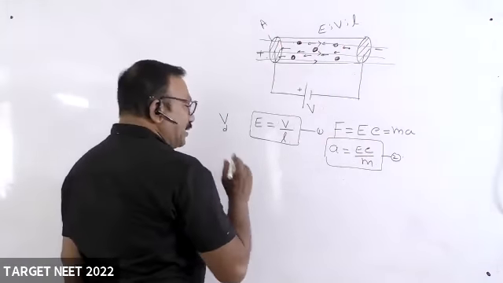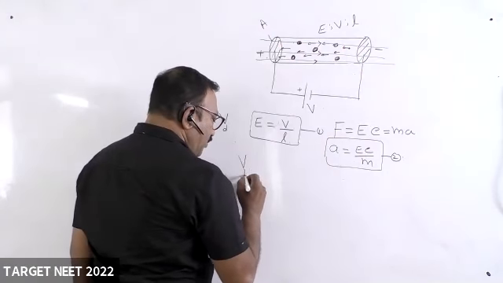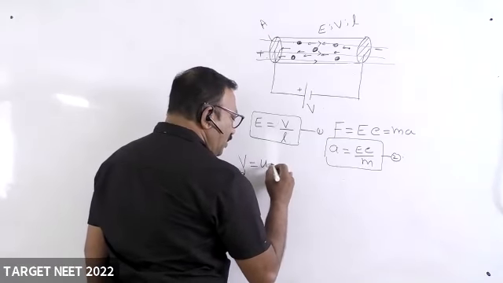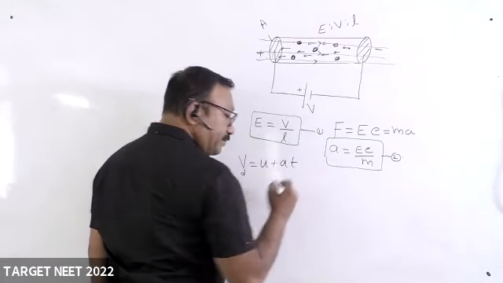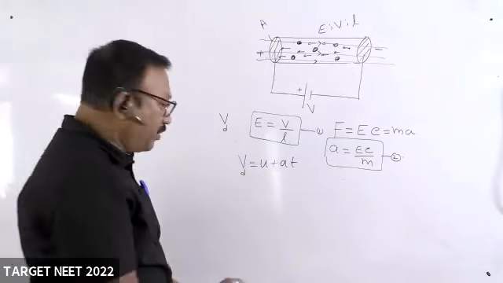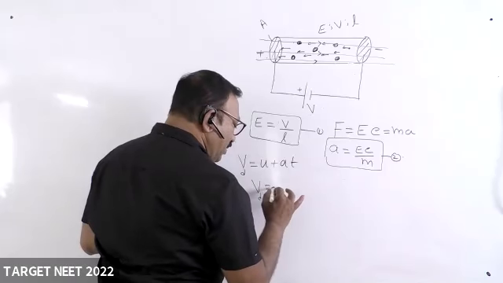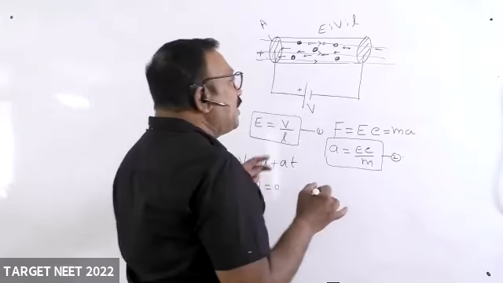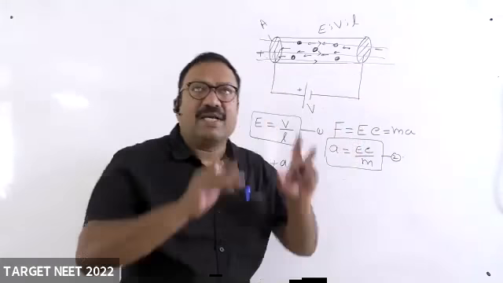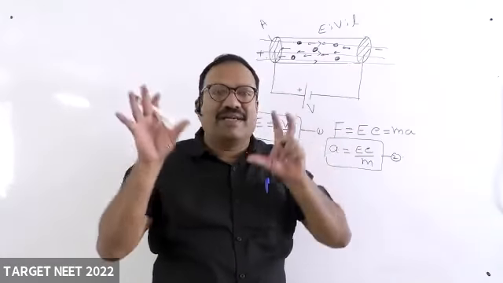The drift velocity. We will use the formula V is equal to U plus AT for the electron only. So the drift velocity is the average initial velocity, which will be taken as 0. Why? Because before you connect the battery, electrons are randomly moving in all directions.